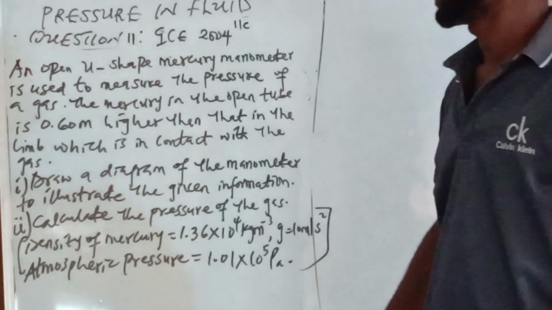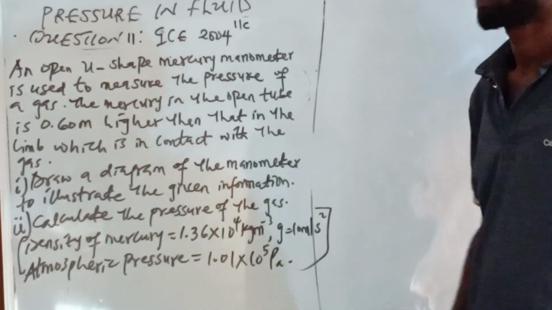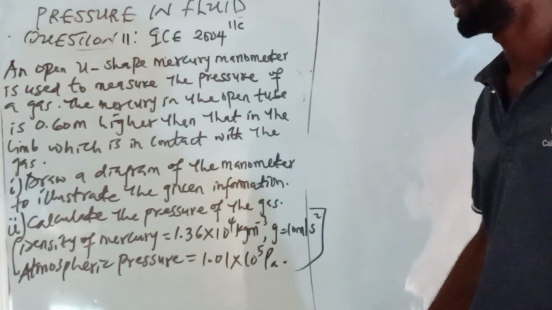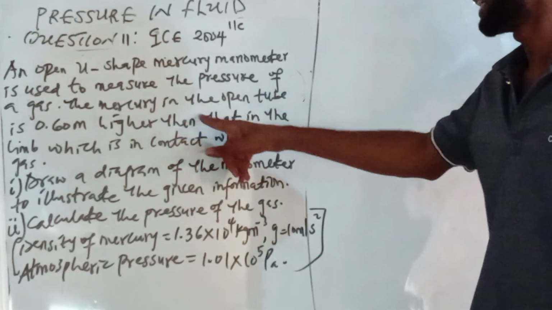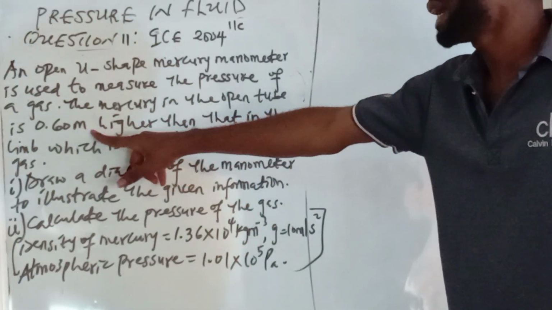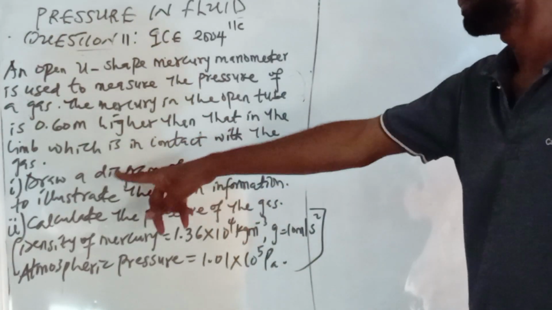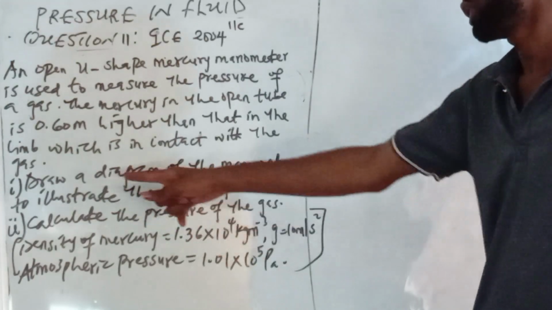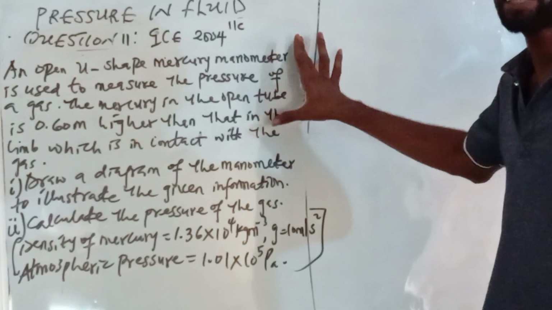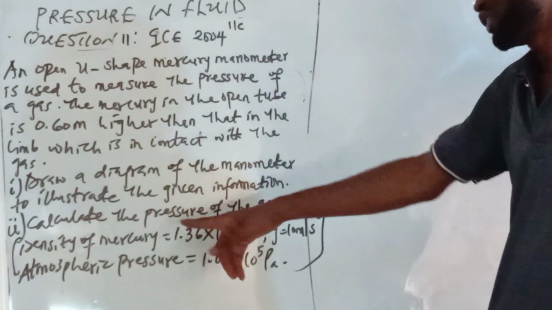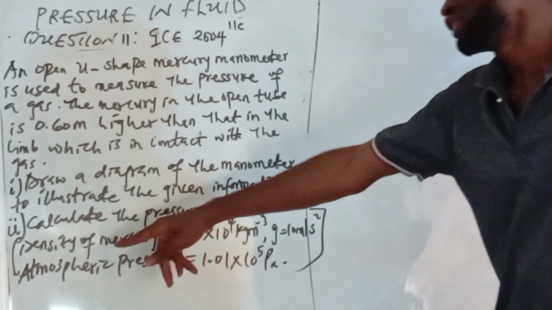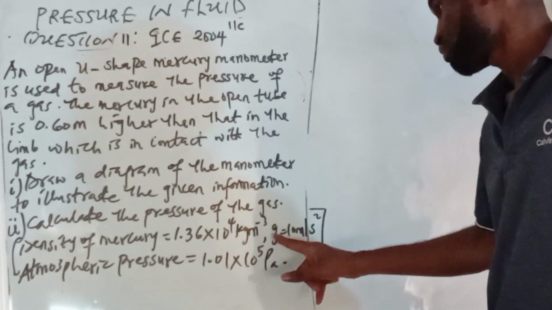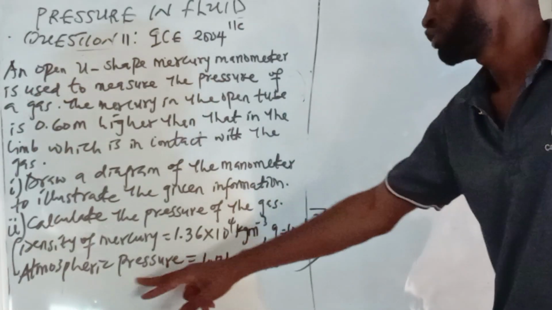Now, this is question number 11, GCE 2004. They said an open U-shaped mercury manometer is used to measure the pressure of a gas. First of all, the mercury in the open tube is 0.60 m higher than that in the tube which is in contact with the gas. We should draw a diagram of the manometer to illustrate the given information. Then they say we should calculate the pressure of the gas. They give us the density of mercury as 1.36 times 10 power 4 kilogram per meter cube, g is 10 meter per second square, and the atmospheric pressure was given.